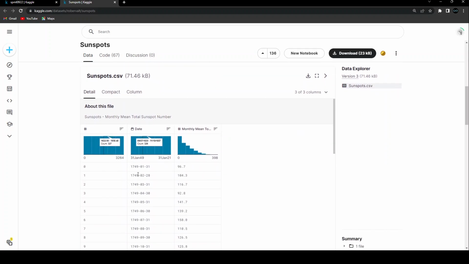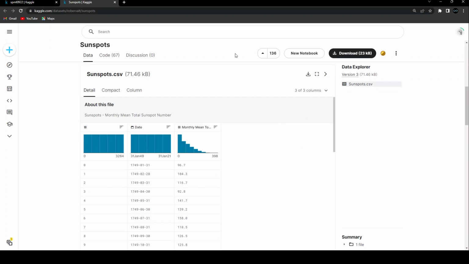And then the second column is, on an average, the total number of sunspots we have seen in that particular month. Now, we are recording this value on the last date of each and every month. So starting from the year 1749, we are looking at the 31st of January: what was the average number of sunspots that we observed throughout the month of January in 1749 is what we are seeing over here. And that's how we are going to add the data, the monthly mean total number of sunspots on the last date of each month, starting from 1749 to whatever is the last year. So that's the kind of data set that we have.